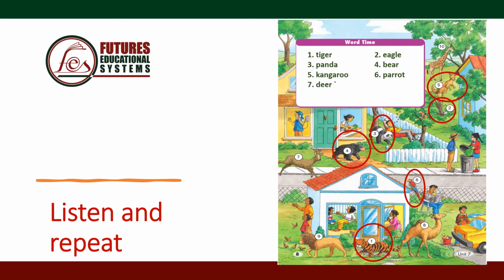Number 7, deer. The deer is running by. Number 8, camel. Number 9, lion. And number 10 is the giraffe.